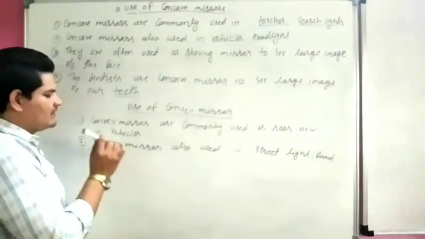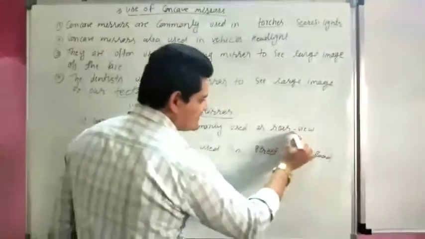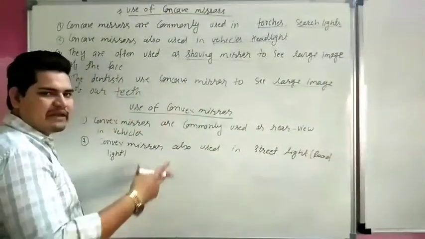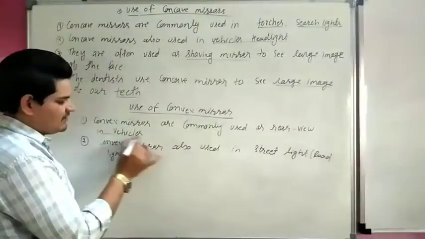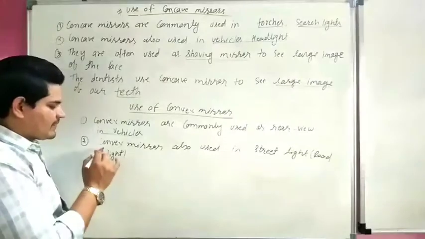Convex mirrors are commonly used as rear view mirrors. Rear view means back side view in the vehicle, or we can say side view in the vehicle.